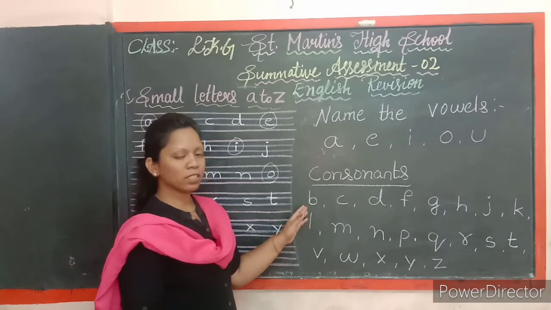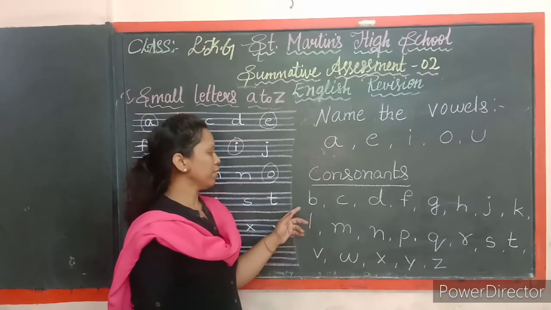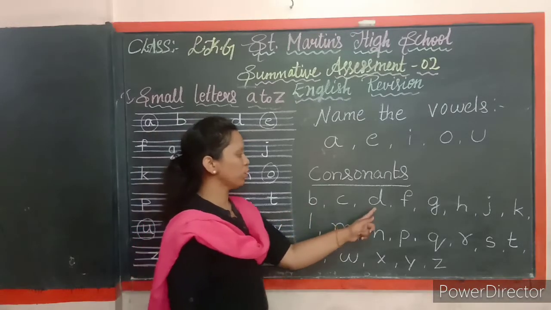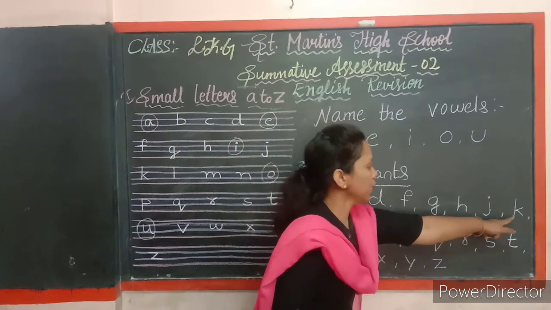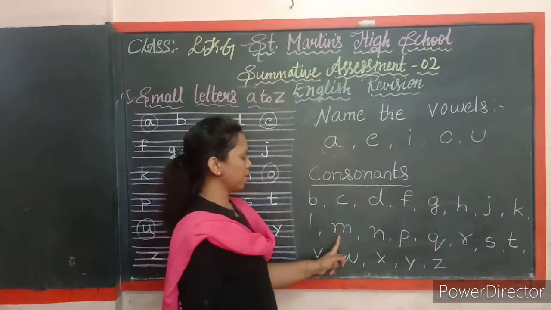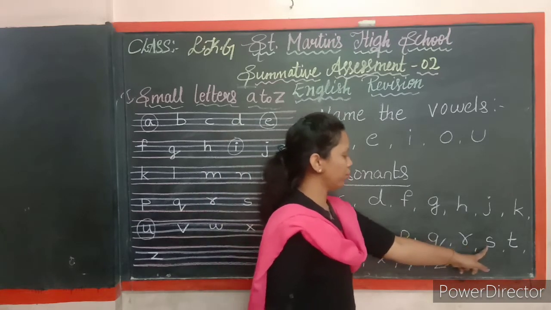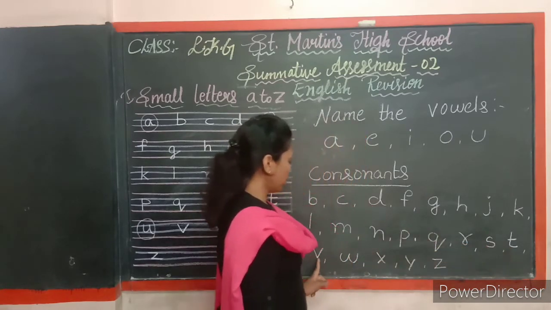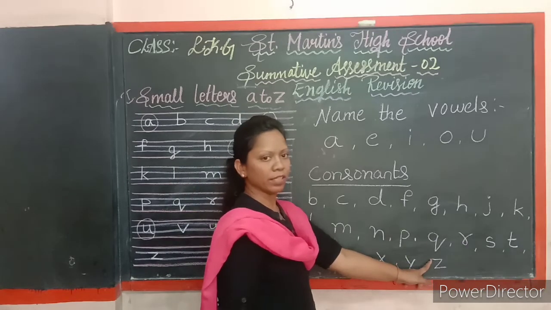So how many letters are there in consonants? There are 21 letters. Shall we count? 1, 2, 3, 4, 5, 6, 7, 8, 9, 10, 11, 12, 13, 14, 15, 16, 17, 18, 19, 20, 21.